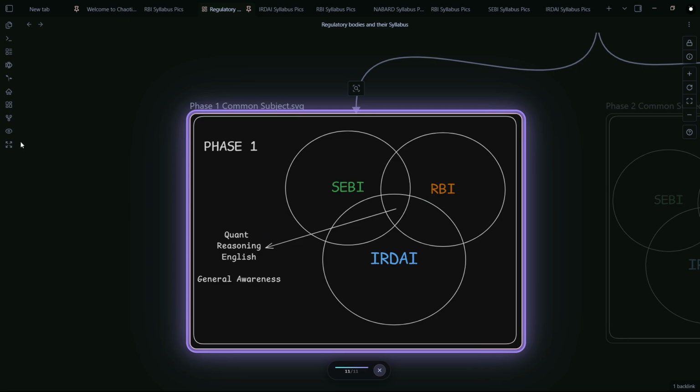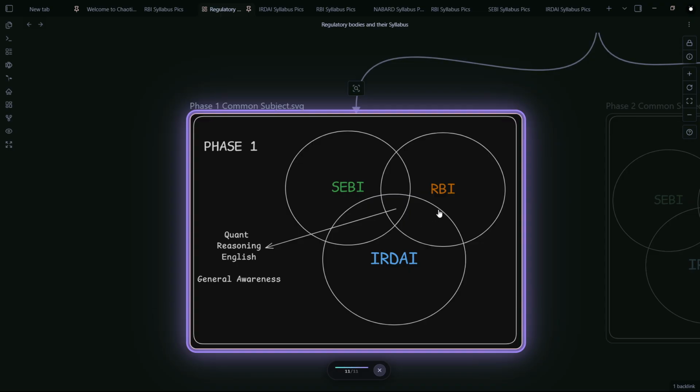And we'll see when we'll be solving these questions how challenging they can be. Reasoning, lots of puzzles are asked, lots of seating arrangement questions are asked, machine learning questions are asked. So you will prepare for these, and English being English, you never know what level you will be getting in any of these three examinations.